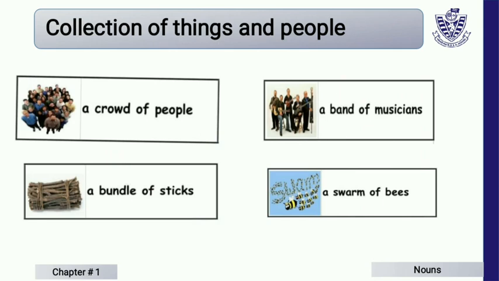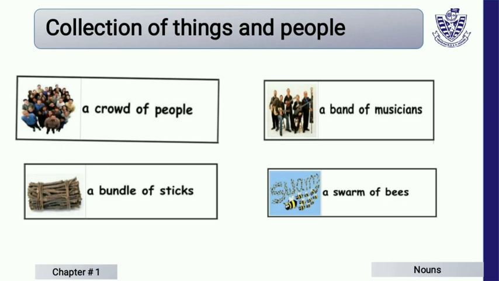A group of the same kind of persons, places or things is called a collective noun. Typically, words that identify more than one person, place or thing are made plural in the English language. Now I will give you some examples of collective noun. If you have many flowers in your hand, it will be called a bunch of flowers. You give this plural a specific name, that is bunch. So the word bunch is a collective noun.